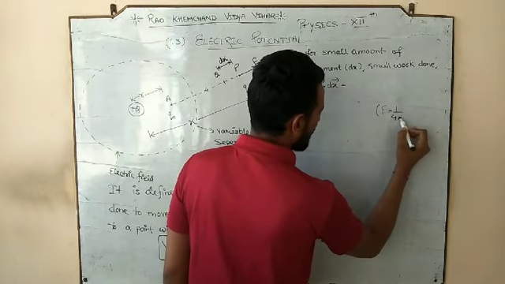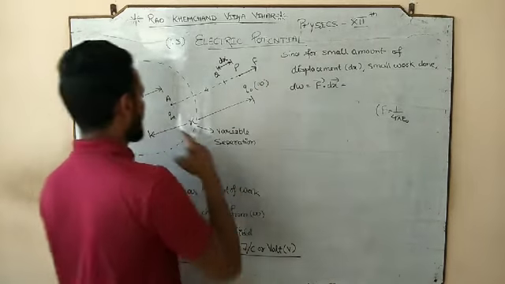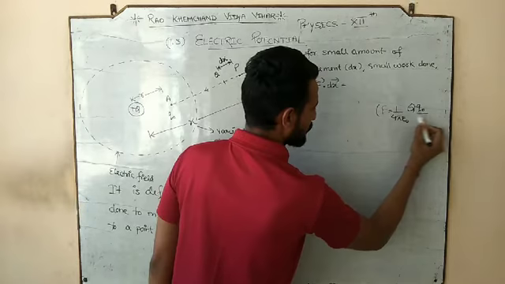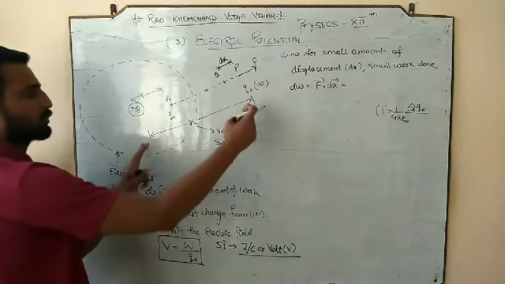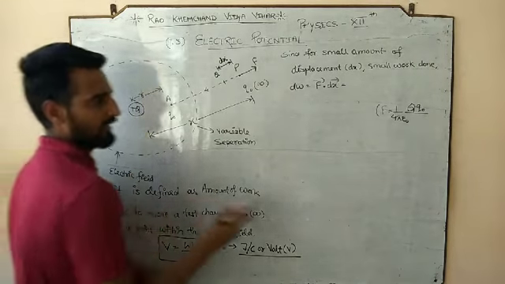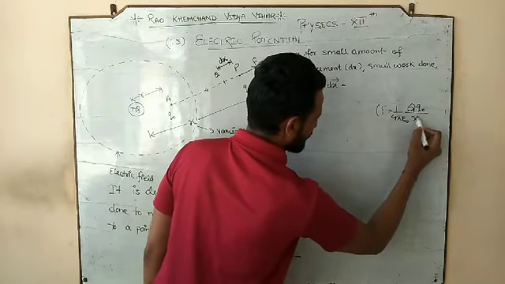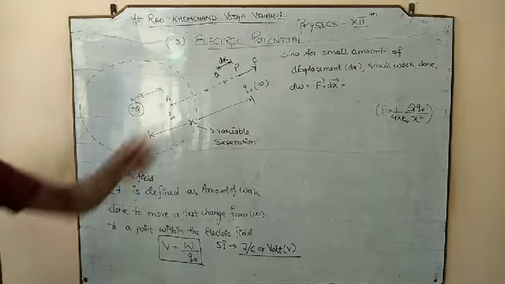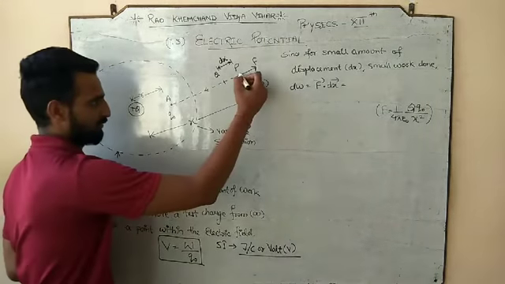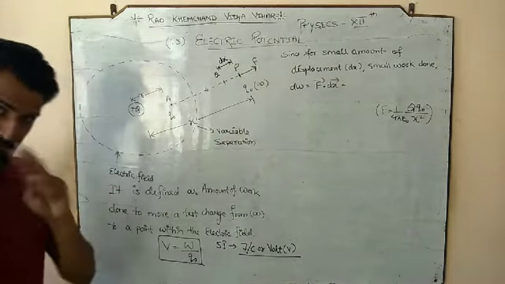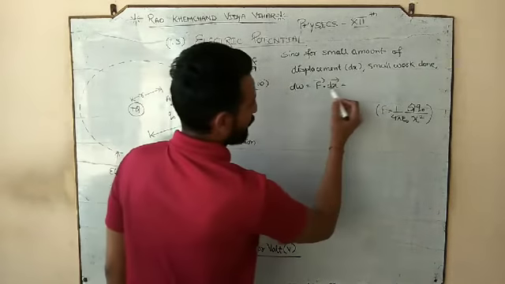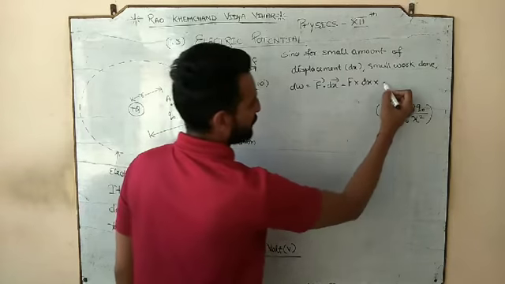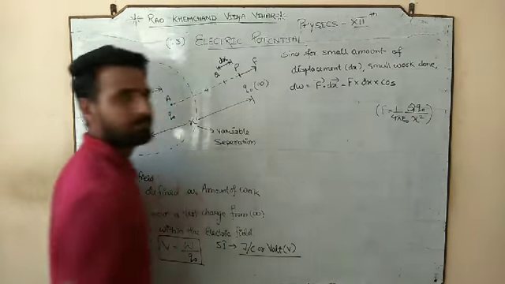And what is the magnitude of that electrostatic force? According to Coulomb, it would be 1 by 4 pi epsilon naught Q1 Q2 divided by the square of the separation between them. The separation that we have taken is x square, the variable separation, because we are going to find out the force experienced at a point P. But force vector dot displacement, so F into dx, and when you remove the dot product it would be cos.